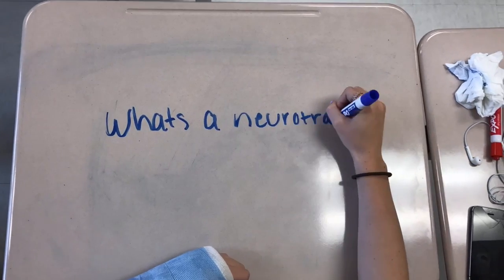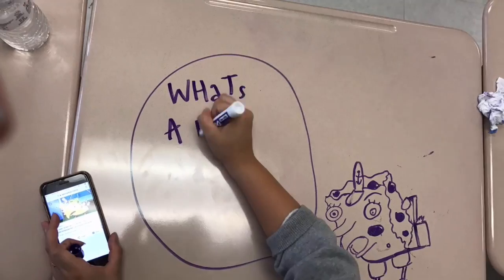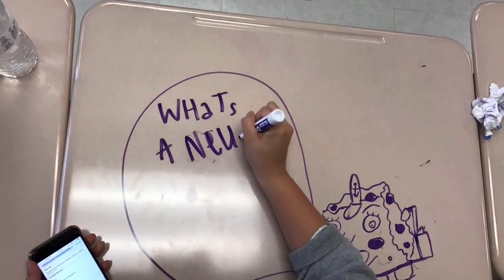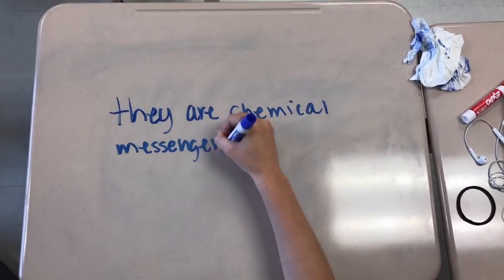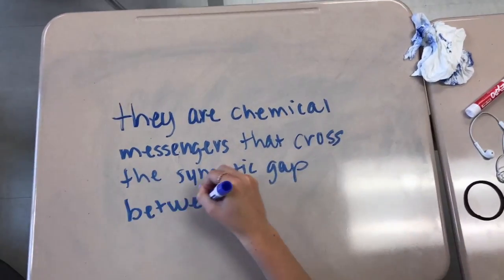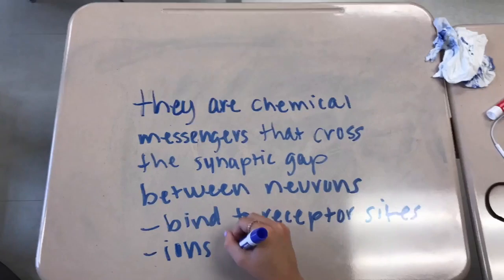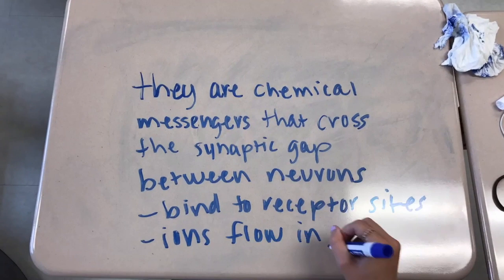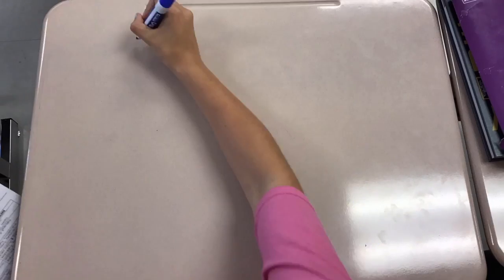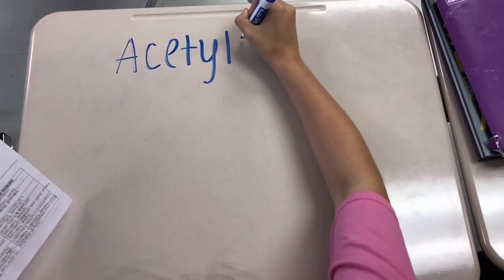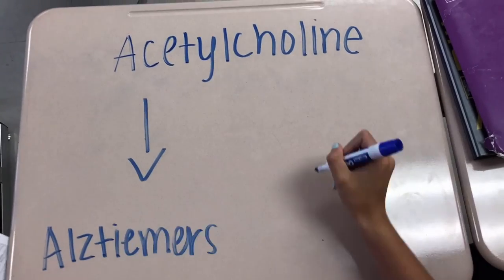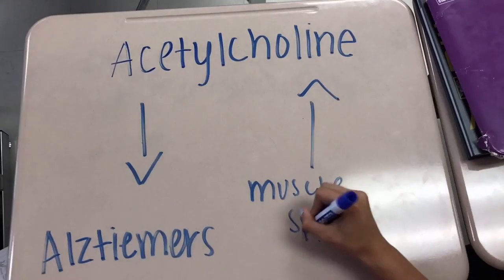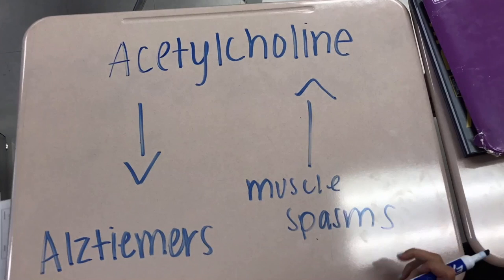Now, what's a neurotransmitter? Neurotransmitters are chemical messengers that cross the synaptic gap between neurons. They also bind to receptor sites and allow ions to flow in them. One neurotransmitter is acetylcholine. It affects muscle contractions, learning, and memory. If you have an undersupply of acetylcholine, some patients can have Alzheimer's, and if you have an oversupply, there's likely to be muscle spasms.